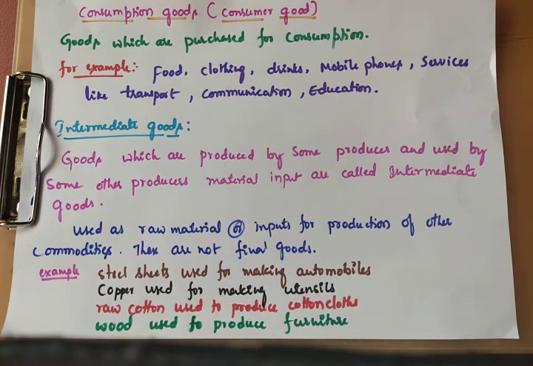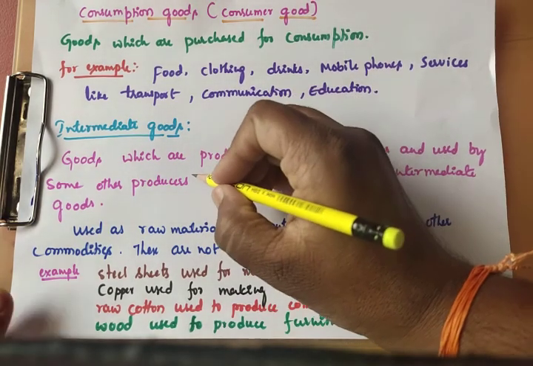Don't get confused, just listen carefully. Goods which are produced by some producer and used by some other producer as material input. Very important.